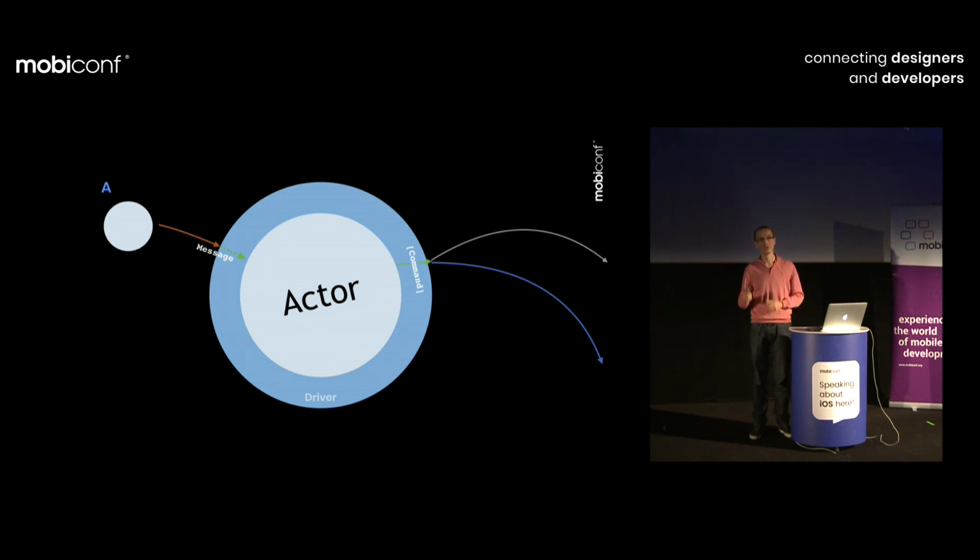The driver will enqueue everything on a serial dispatch queue and deliver to the actor, and the actor will tell us what kind of side effects it would like to make. Our actor is not responsible for actually doing those side effects. Somebody else is responsible for that. We'll get back to it in the real example, so it will be clear in a moment.